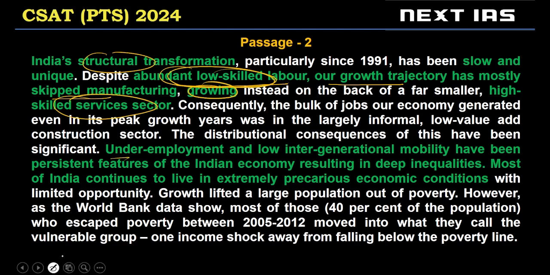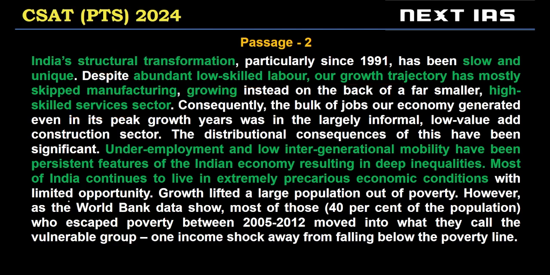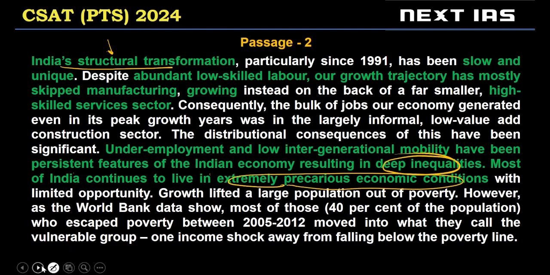Underemployment and low intergenerational mobility have been persistent features of the Indian economy. And because of this kind of negative structural transformation, this has led to deep inequalities. Most of India continues to live in extremely precarious economic conditions. This is what the passage is talking about.